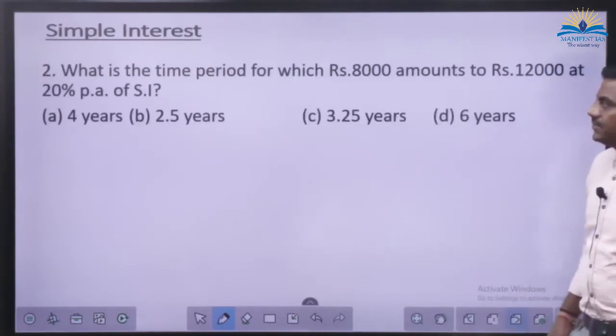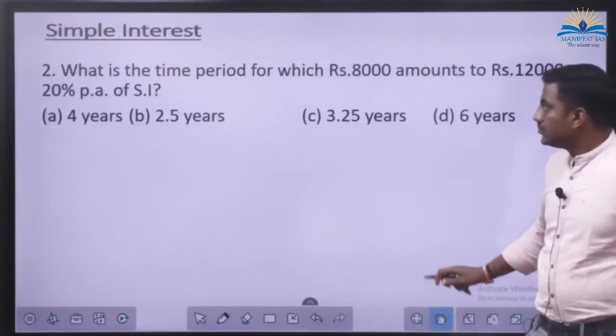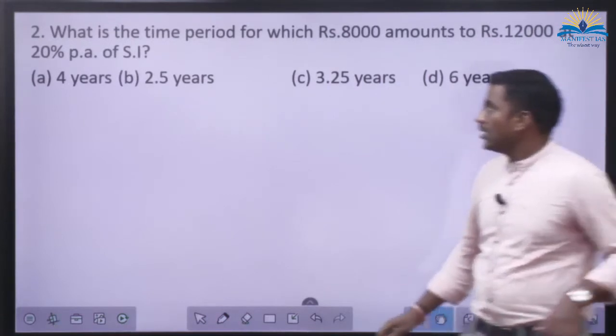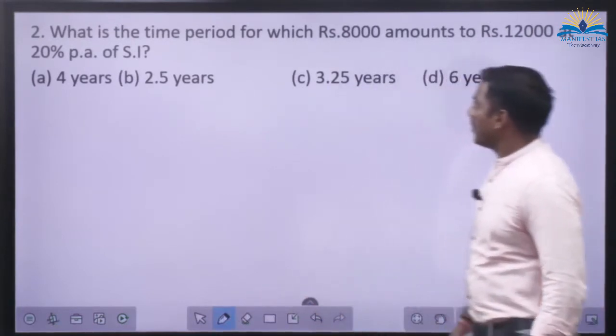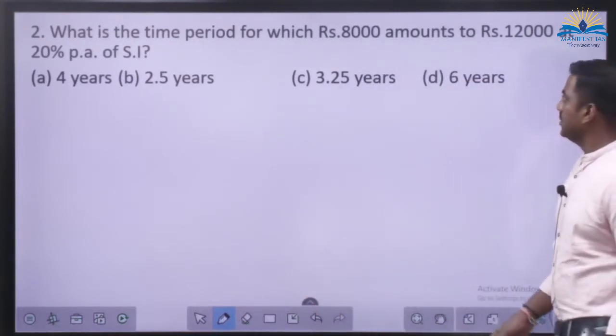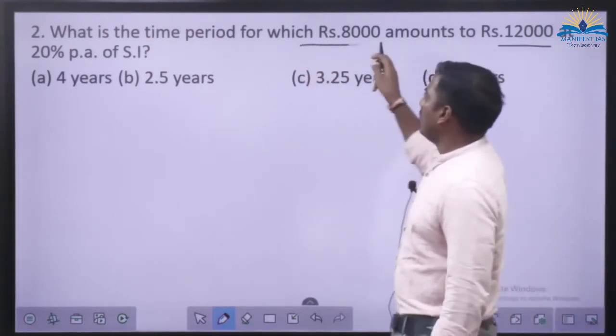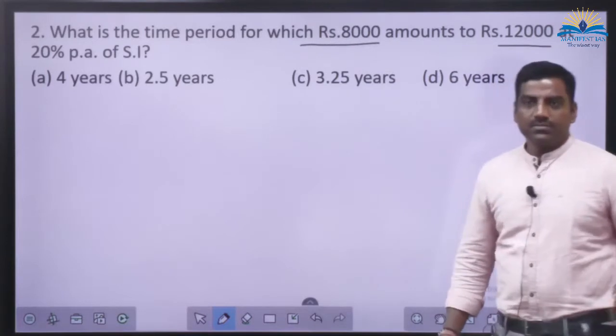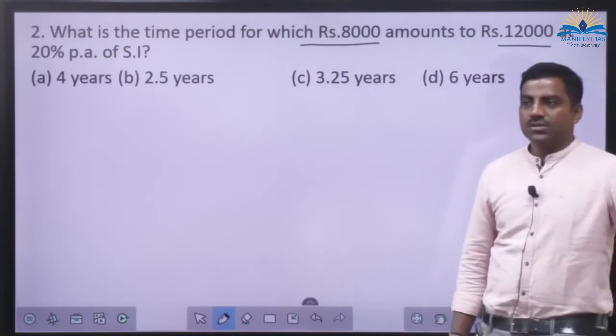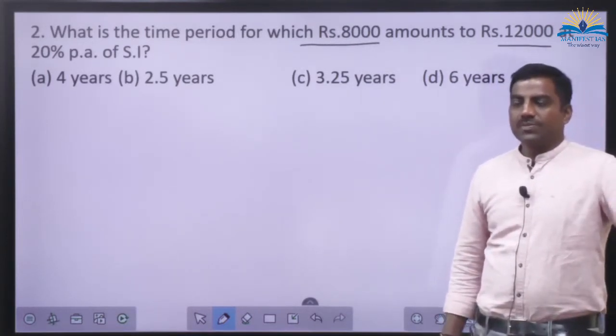Next. What is the time period for which rupees 8,000 amounts to 12,000 at the rate of 20% per annum? What is the principal here?